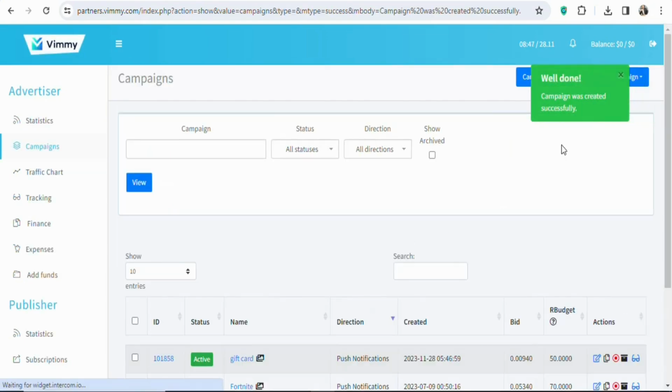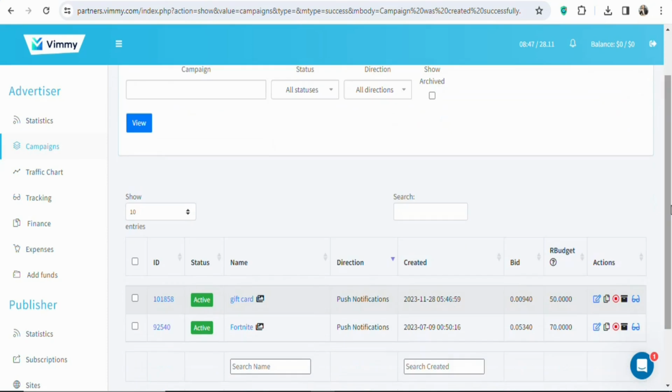Once you click on submit, you can see well done, campaign was created successfully. So your campaign has been created successfully. You can see it right here. It is active. The next step is that you have to deposit funds into your account so that your ad can start running, for you to get people who live in France to click on your affiliate link and then enter their details for you to make money on CPA Grip.